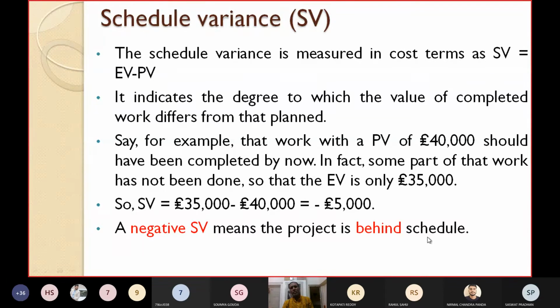The schedule can be a cost schedule or a time schedule. Here it is a cost schedule: the planned cost is $40,000 and the value is $35,000, so the project is running behind the cost schedule.